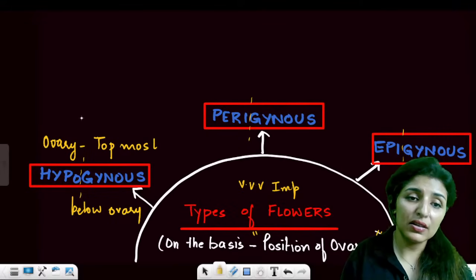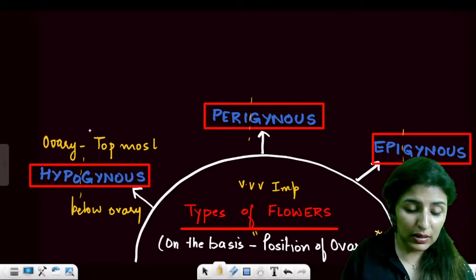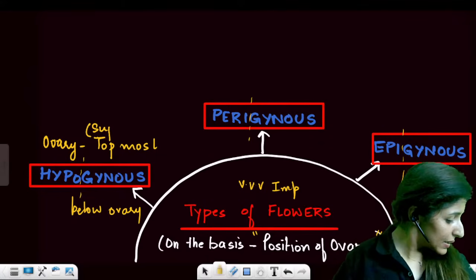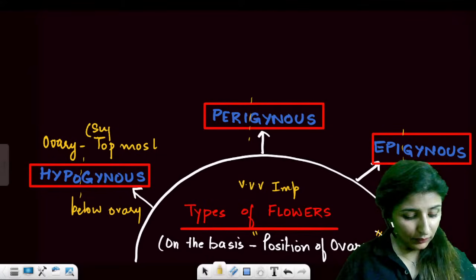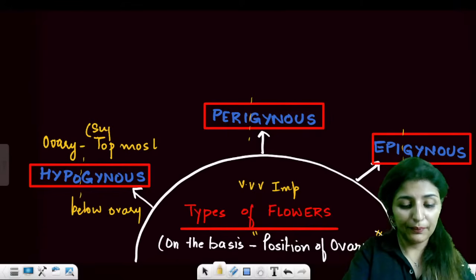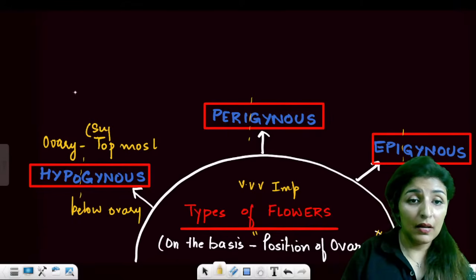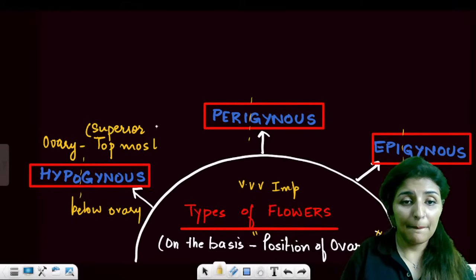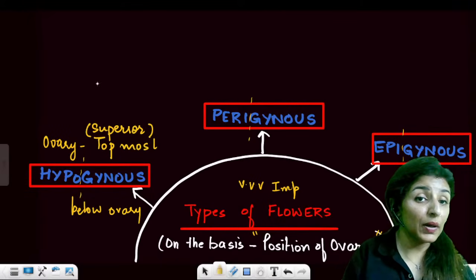Such ovary is known as superior. Are these points clear to everyone? So ovary is superior here.